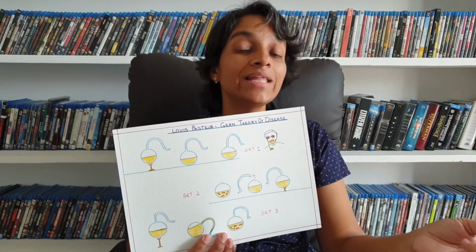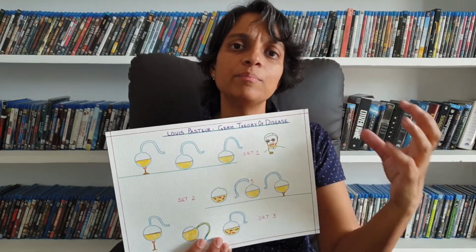But he began his experiments by observing wine turning sour, and he said that there is yeast which actually ferments the grapes, and the yeast is present naturally on the skin of the grapes. But when this yeast is mixed up with other microorganisms which result in the release of lactic acid, the wine turns sour. That was the beginning of his experiments on beer and wine. He started by saying that there is a contaminant in the air which is turning the wine and the beer sour instead of keeping them fresh like they have to be.